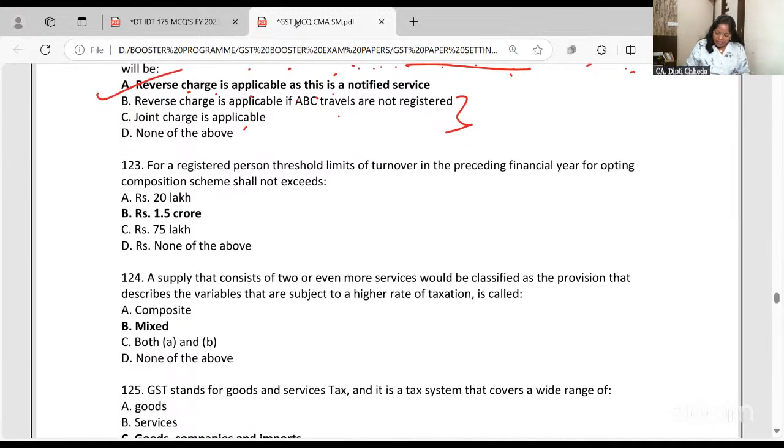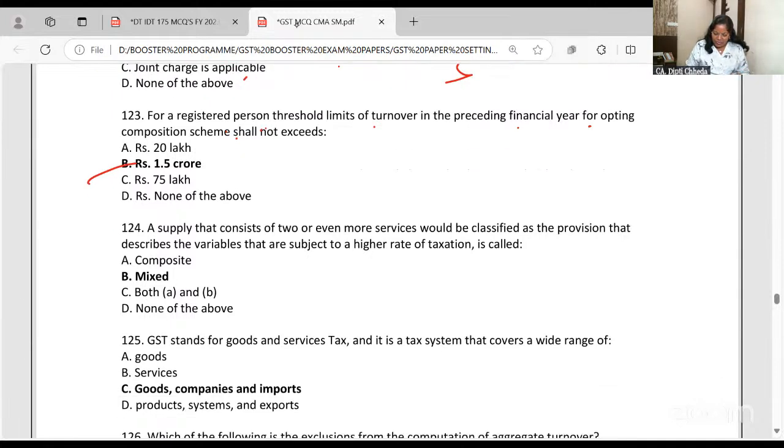For a registered person, the threshold limit for opting for composition is 150 lakhs or 1.5 crore.